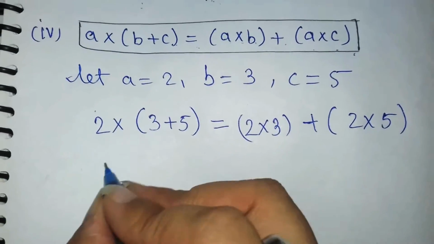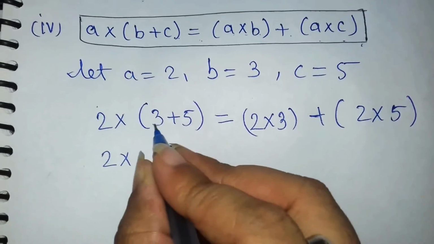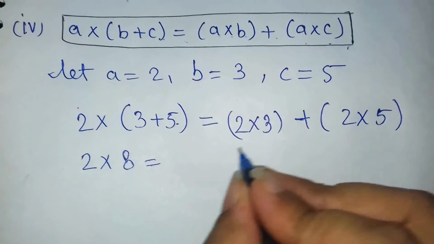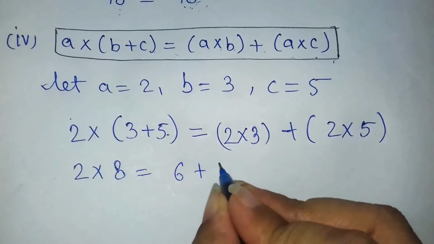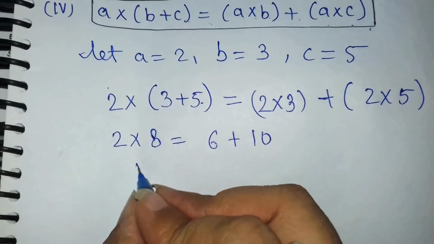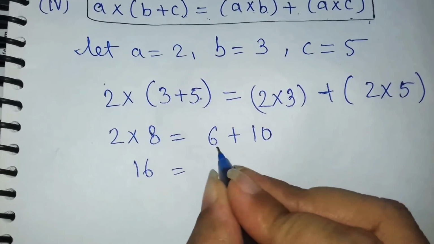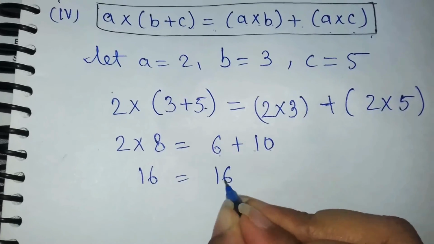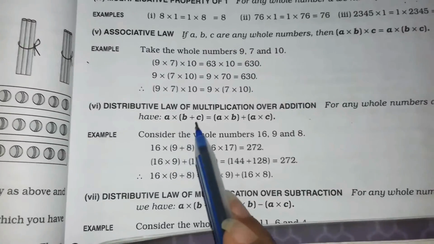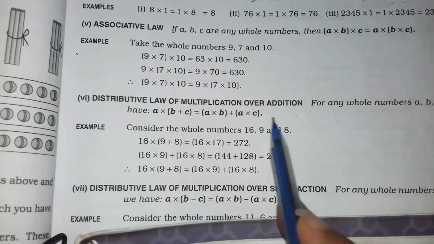Now solve. 2 into 3 plus 5, 8, is equal to 2 3s are 6 plus 2 5s are 10. 8 2s are 16 and 6 plus 10 is also 16. So both are equal. So this is distributive law of multiplication over addition.